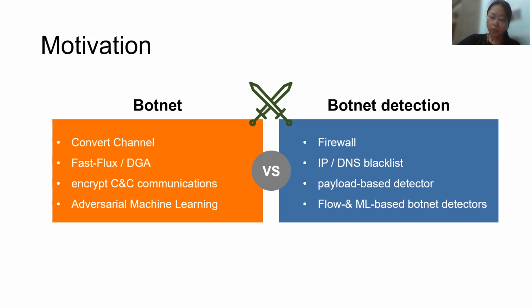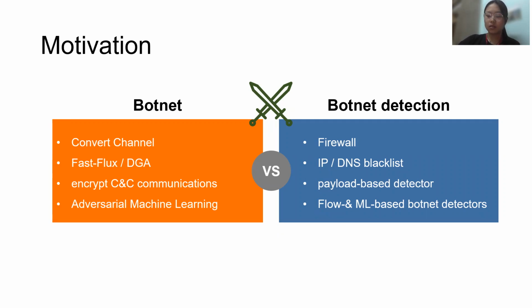First, motivation. Botnet attackers are looking for methods that allow them to bypass detection. For example, attackers use application layer protocols or external web services for C2 communication to bypass the firewall. They can frequently change the IP address corresponding to the domain name of the C2 server to evade IP and domain blacklist detectors. And they can also encrypt C2 communications to avoid payload-based detectors.